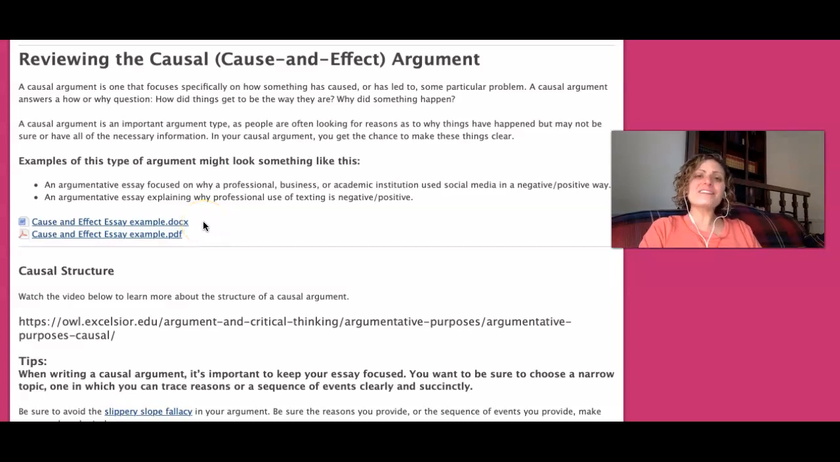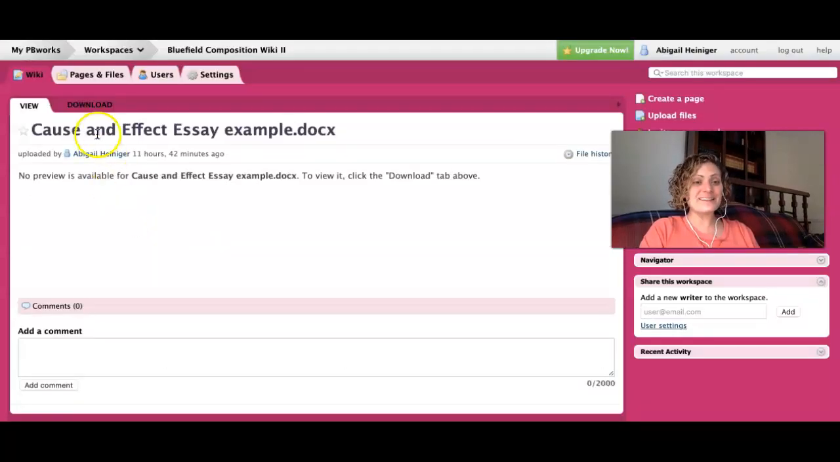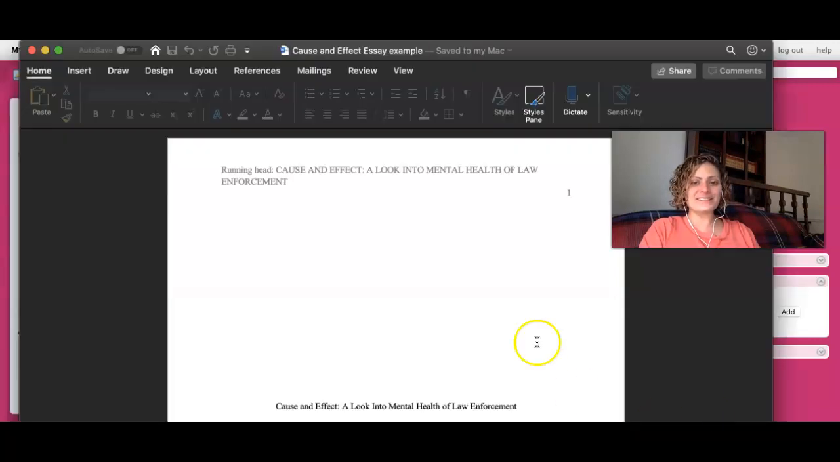Hey everyone, let's go over an actual cause and effect paper, because I think looking at a real paper and revising it together is really the best step to making changes on your own paper. So, thank you again to the students who made this possible. All of these things are being used with permission.